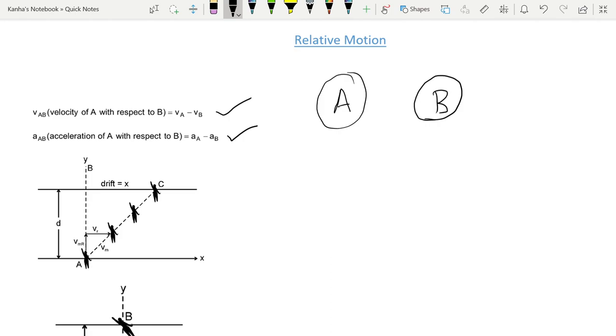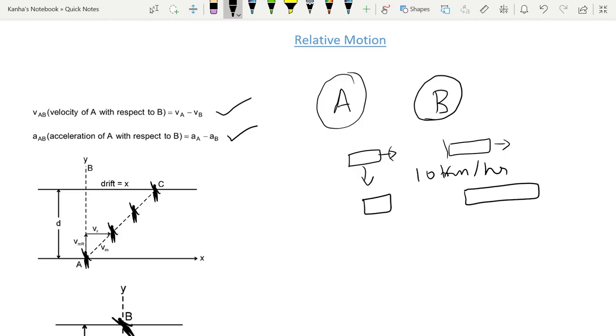For example, if I am moving in a car, and there is another car going in front of me, sitting in my car I can say that the other car is going at some 10 kilometers per hour more than me, because there is only a little distance and I know my speed. But if I stop my vehicle, if I stop moving, how fast was this actually going? So that is the entire concept of relative velocity.